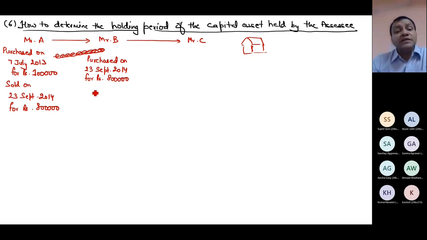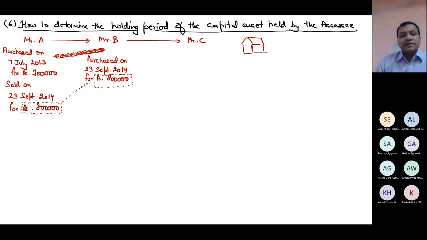But it might not be the same in future, because I will tell you that later. Right now the sale value was 8 lakh, but the sale value might not be the purchase value for me. Why? Can you tell me the cases where this 8 lakh value might not be the purchase value for me? Can you tell me the case where Mr. B might say that my purchase value is 8 lakh 50,000? Can you tell me when it can happen?